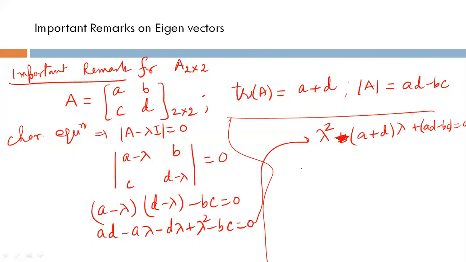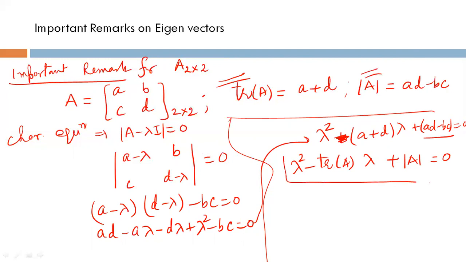If you compare these values, then a plus d represents here the trace of the matrix into lambda, plus ad minus bc represents here the determinant of A, equal to 0. So for a 2 cross 2 matrix, the characteristic equation can be written with the help of trace and determinant. This is the general formula for a 2 cross 2 matrix to write the characteristic equation: lambda square minus trace of A into lambda plus determinant of A equal to 0.